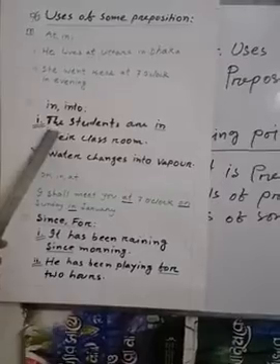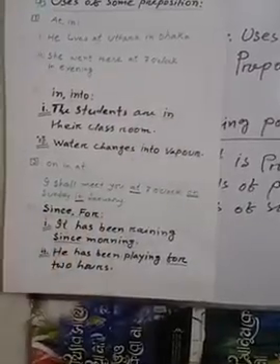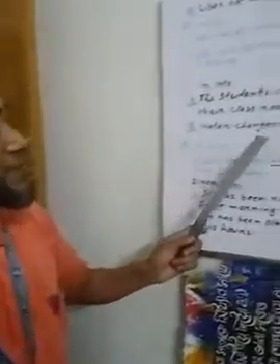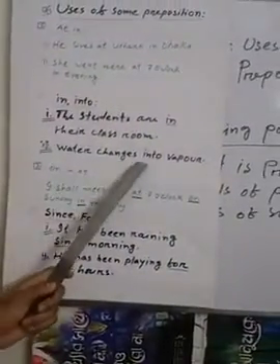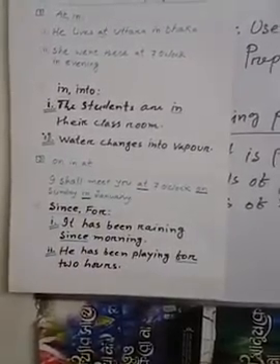See, here are also two examples. The students are in their classroom. That means the students are in their classroom, that's why we used in. Second one: water changes into vapor. Here 'into' means it is changing. That's why in two places we use in and into.